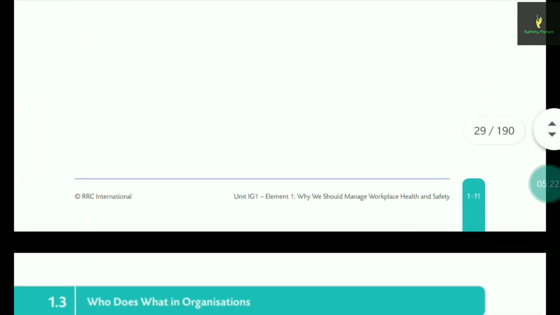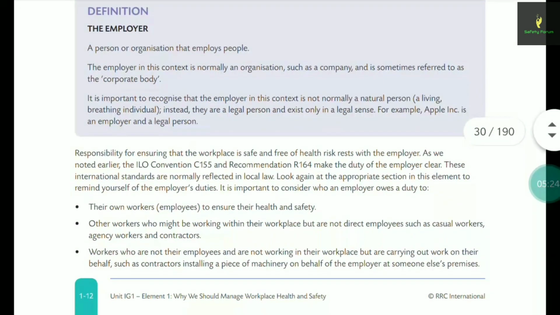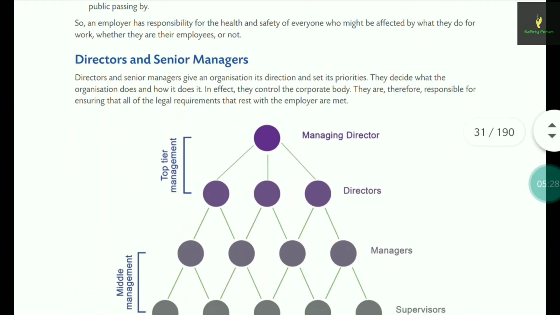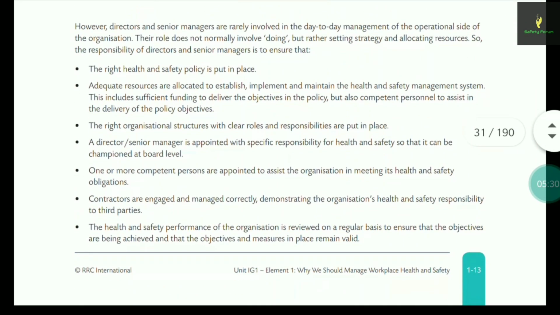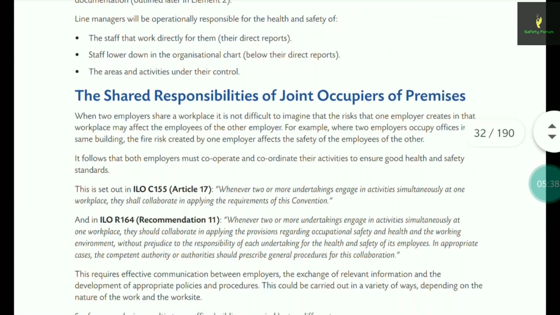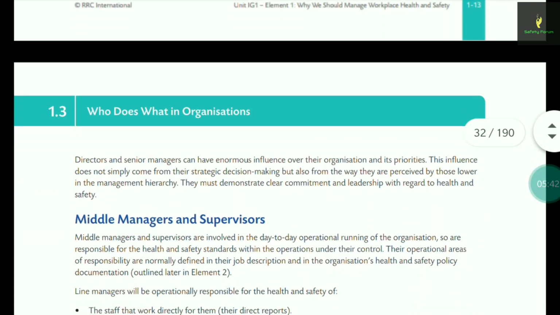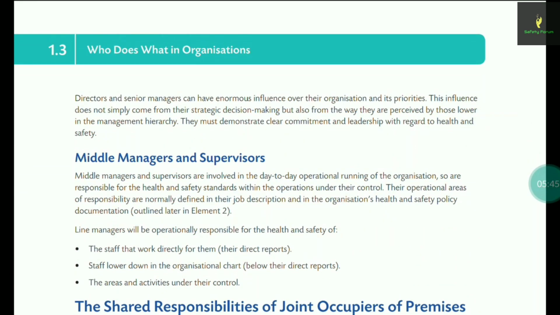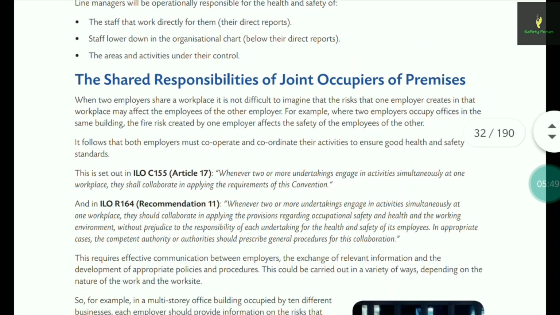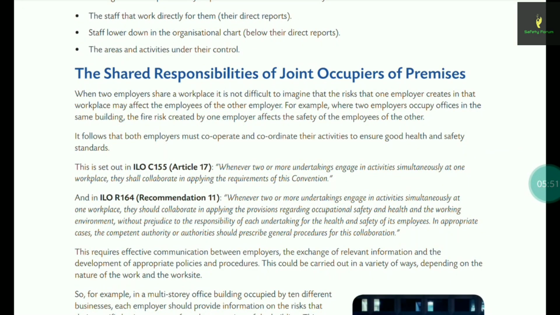Then you can expect the employer roles, the director and senior managers' responsibilities. You must know it is there. So in case they ask you about the roles of middle managers and supervisors, you can refer to this section of your notes.